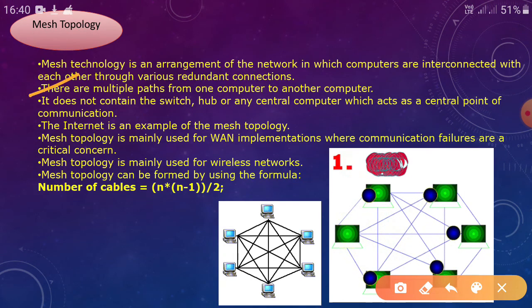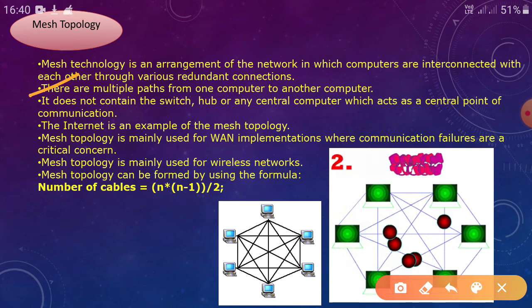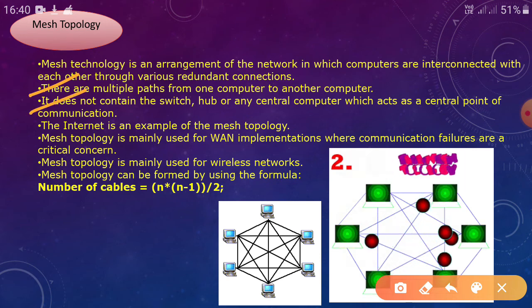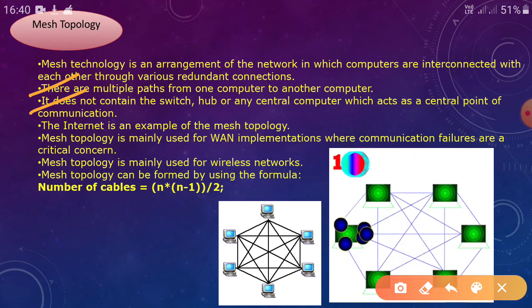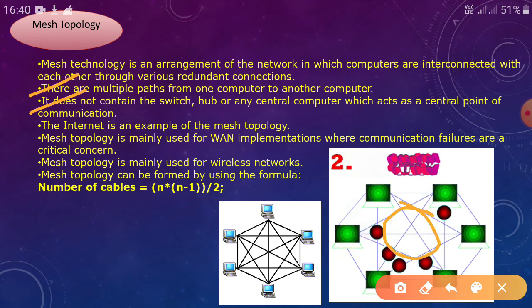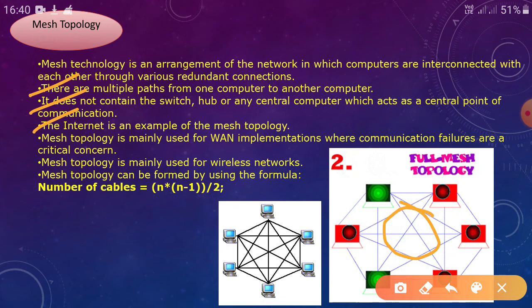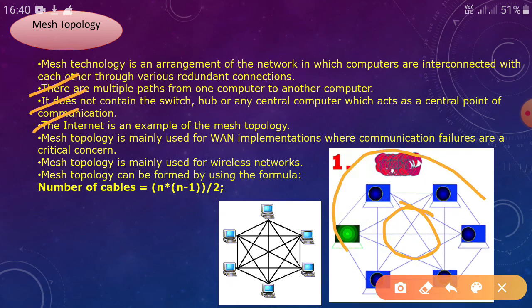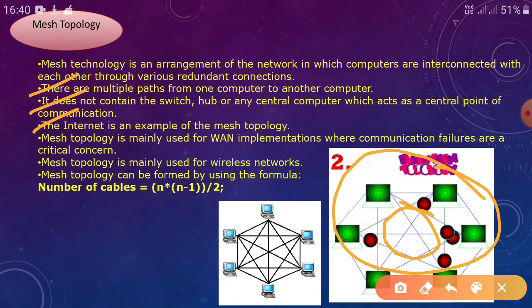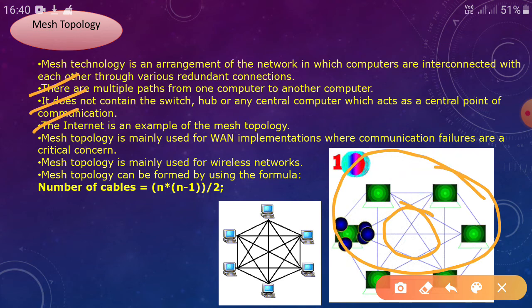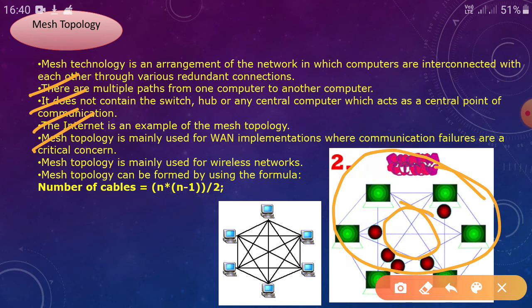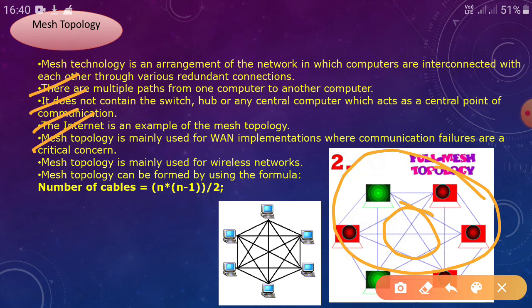Next point, there are multiple paths from one computer to another computer. Next point, it does not contain a switch, hub or any central computer which acts as a central point of communication. So here the server is missing. The internet is an example of the mesh topology. So the internet or interconnected network uses this type of topology. Next, mesh topology is mainly used for WAN implementation where communication failures are a critical concern.